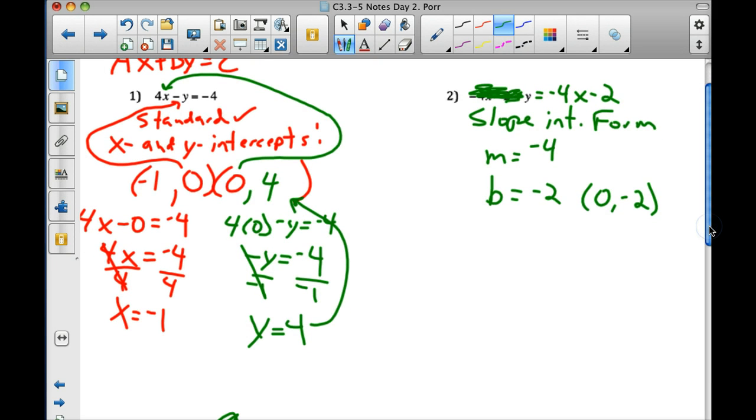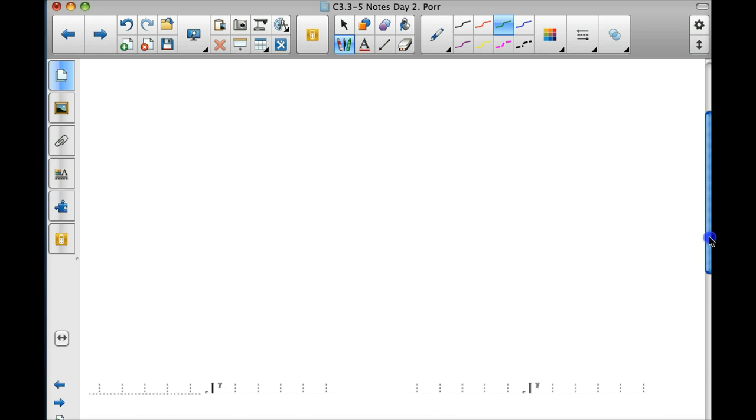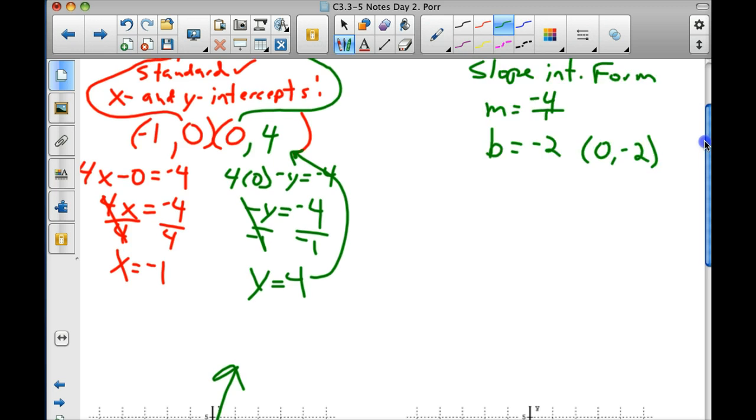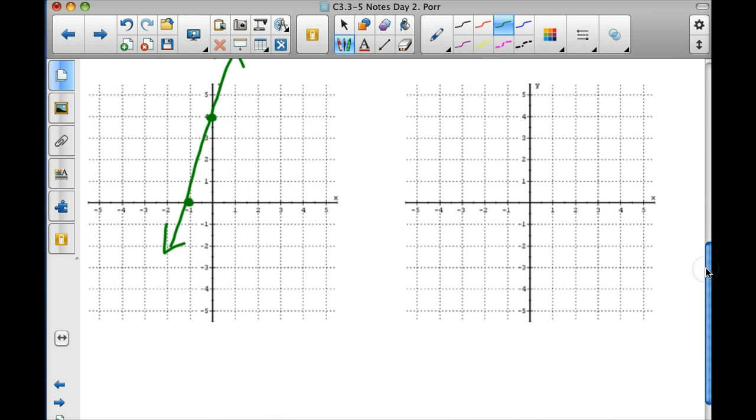So, everybody, and Abigail, make -4 the slope a fraction. -4 over 1. Okay, make any whole number a fraction. Abigail, put a 1 underneath it. All right, now everybody graph it. We know our y-intercept is 0, -2. So we're going to go down to 0, -2. And then, Abigail, how do I get more points using a -4 slope?